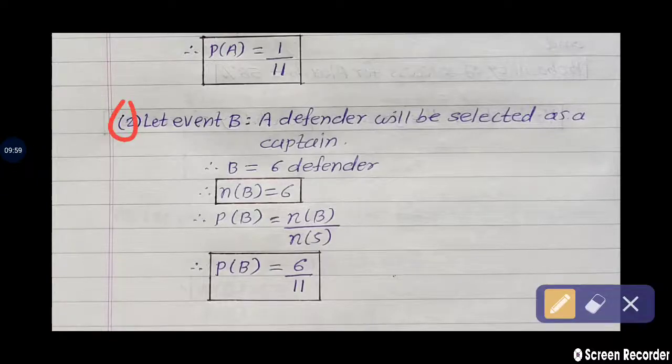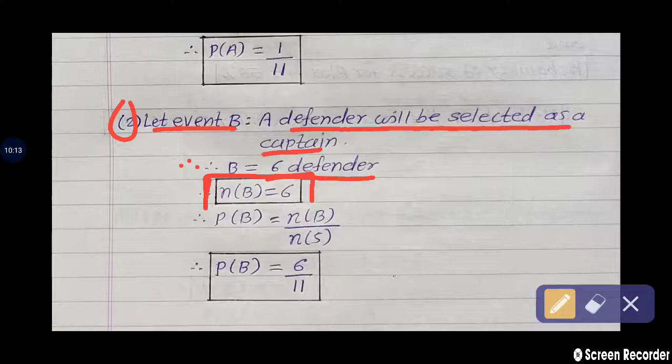See, second sub question. Let event B mean a defender will be selected as a captain. So B is equal to how many? There are 6 defenders. Therefore in the event B, n of B is equal to 6. Then find the probability of this event B. So probability of B is equal to n of B upon n of S. Substitute the value.